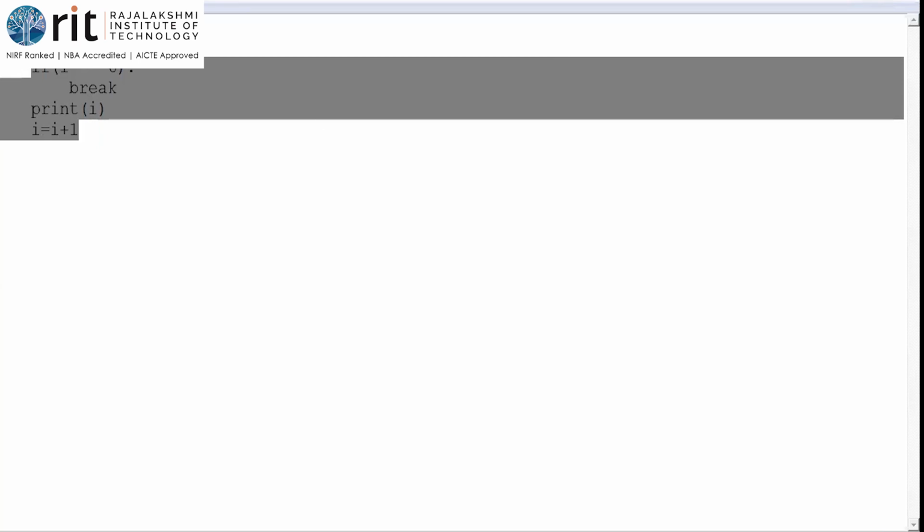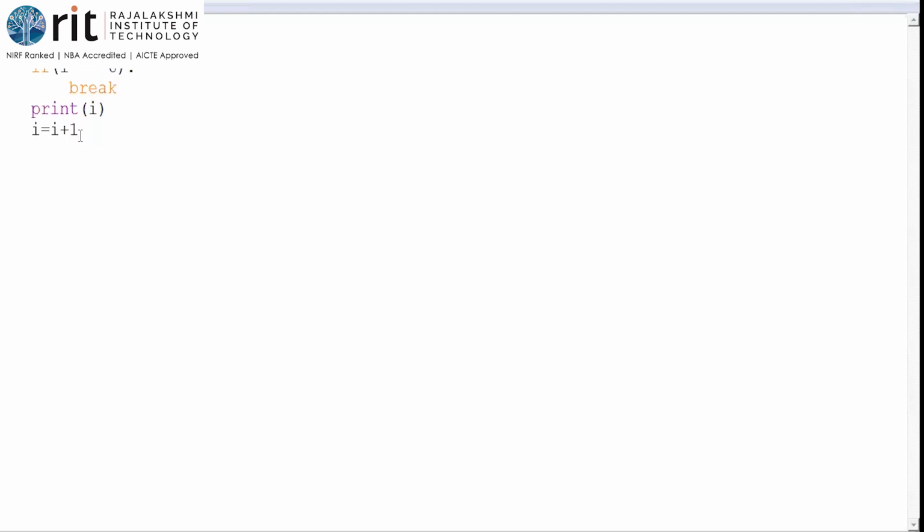How to get the value? Yes, I'll show you how to get the value using the if statement. Let me show that also. See, I'm going to write print program end, or end of program. When you look at this statement, this print statement is not after a tab space. It is on the same margin as the while, isn't it? So this is not a line belonging to the while.